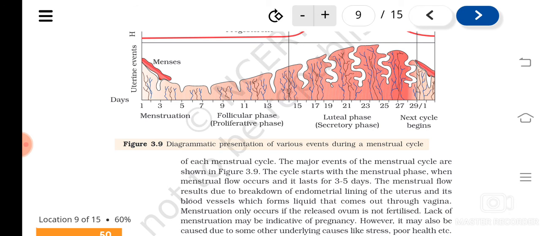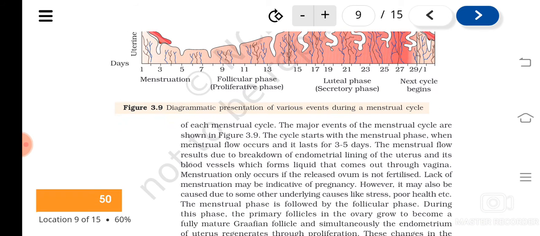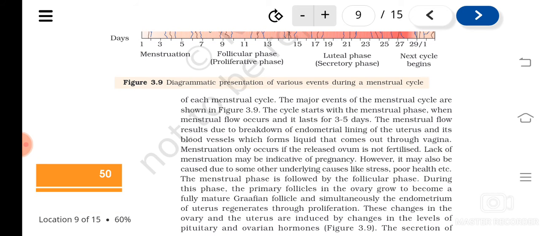So the major events can be divided into the menstrual phase, where the menstruation takes place or the menstrual flow occurs, and it lasts for 3 to 4 days. And then comes the follicular phase, and then the luteal phase. Like this you can divide the menstrual cycle into different stages.